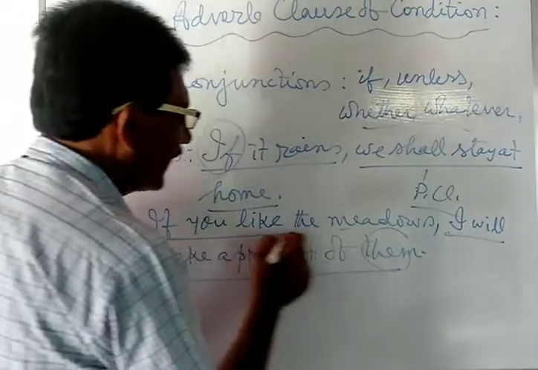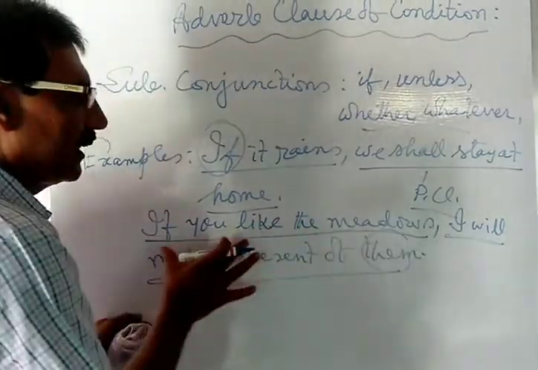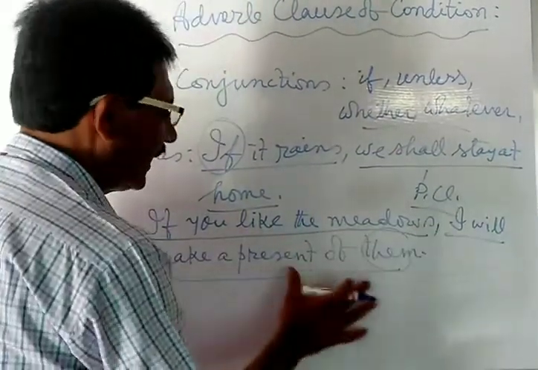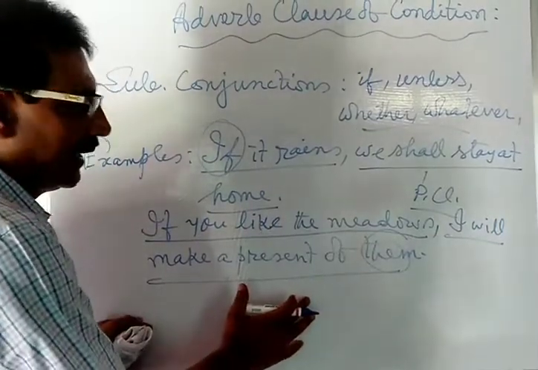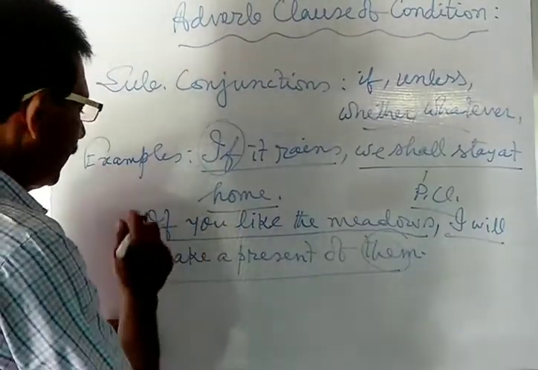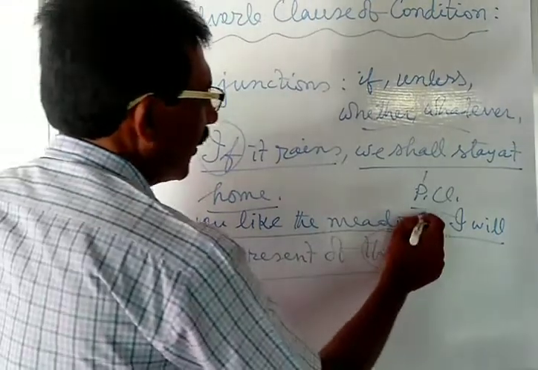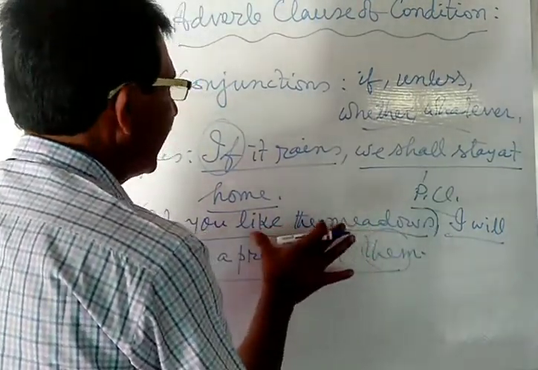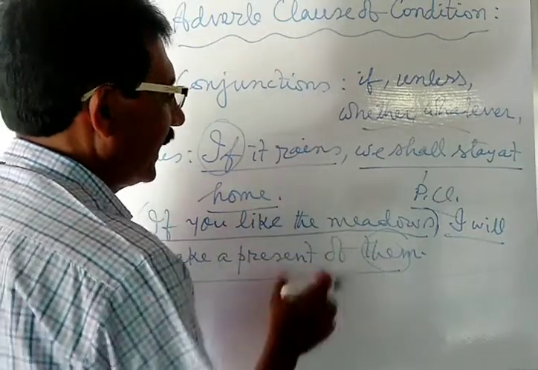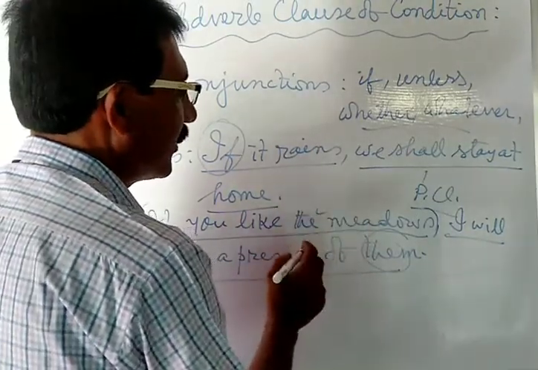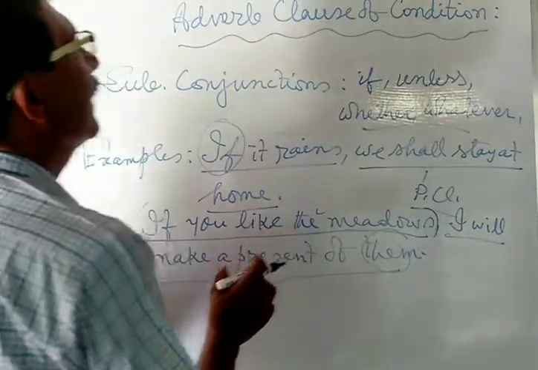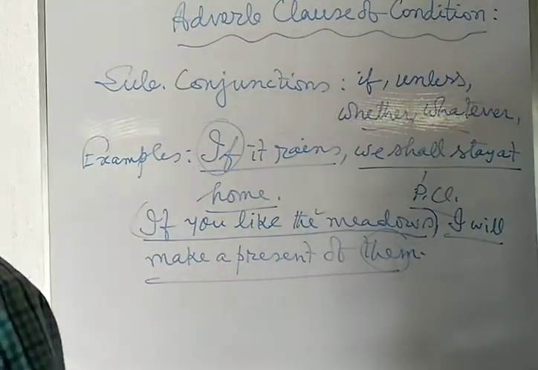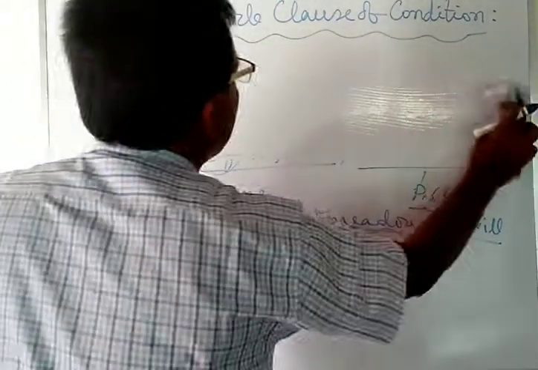Here, if you like the meadows, this is used as the subordinating clause. I will make a present of them, this is used as the principal clause. In this way, whenever you see such type of subordinating clause indicating condition, such type of clause is to be termed as adverb clause of condition. Next, in another example, you may also see how the adverb clause of condition is used.